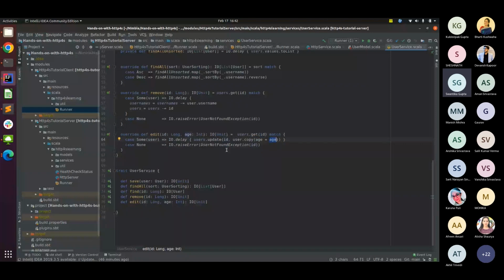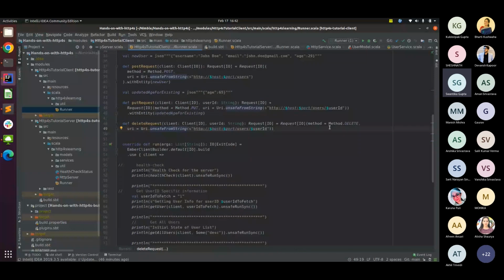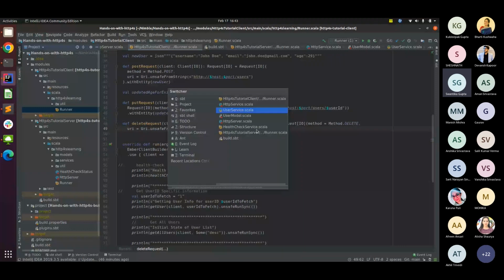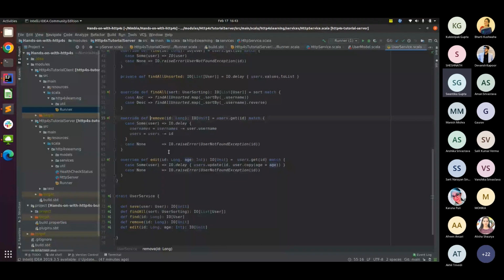And finally, the delete one. Again for delete, request IO, specifying the delete method and URI. Since it does not require a body, no extra implementation is required here. Just the user ID is being sent. And in my server-side implementation, I'm converting that ID into long type, and I'm calling the behavior for removing that particular ID. So these are all that is happening here.